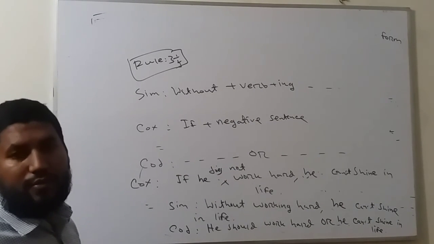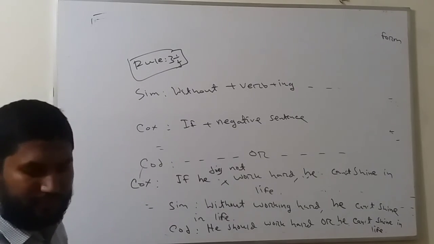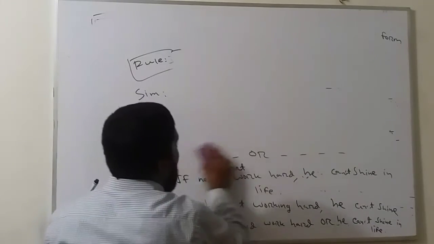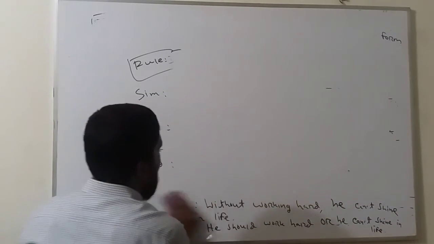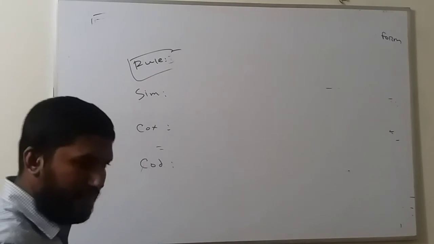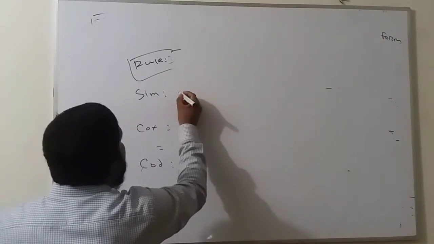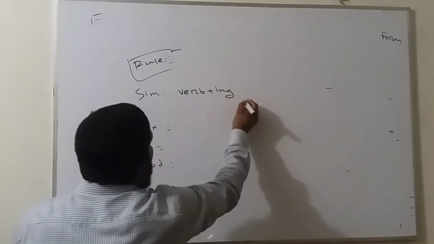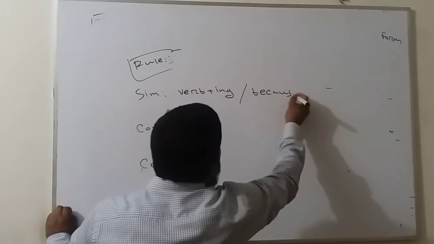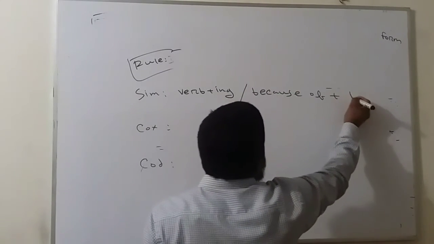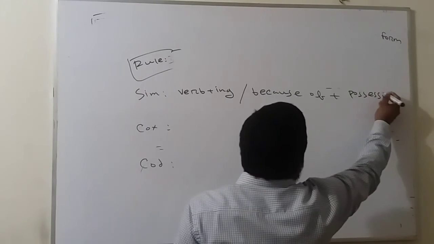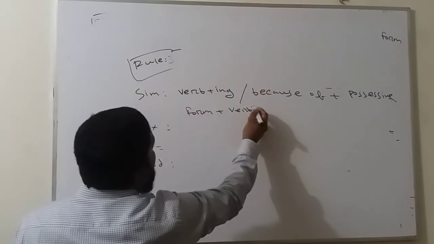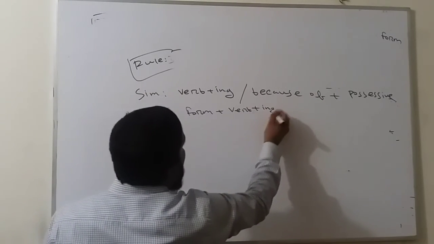Now we will go to rule number 4. In simple, verb plus ing or because of plus possessive, or from plus verb plus ing or noun.